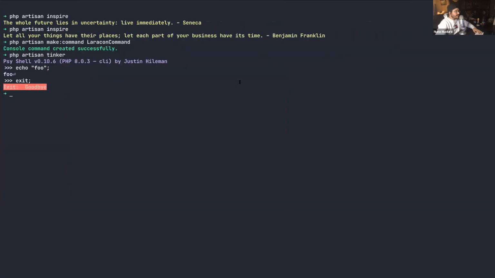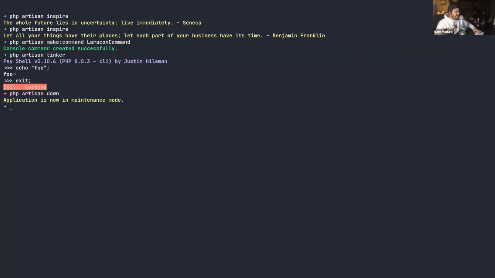Now, for people who don't know, php artisan down is basically a command that you just type, and you get this message saying the application is now in maintenance mode. This message is basically saying, if someone tries to access your application right now, your application will say, I am in maintenance mode, therefore you cannot access me.